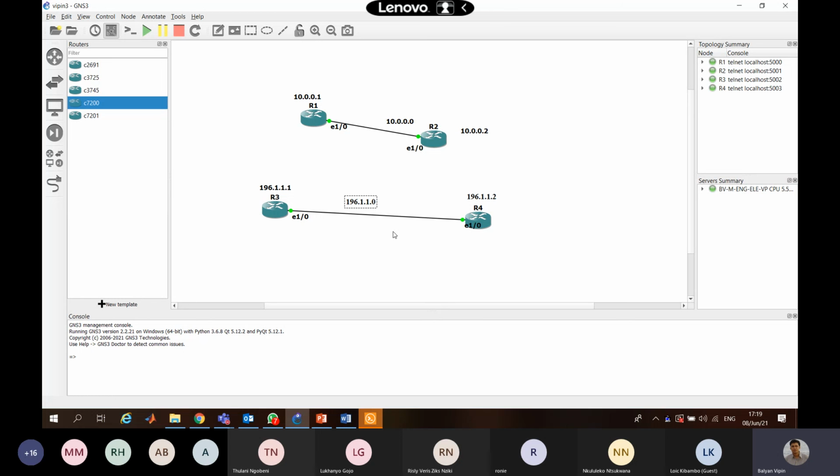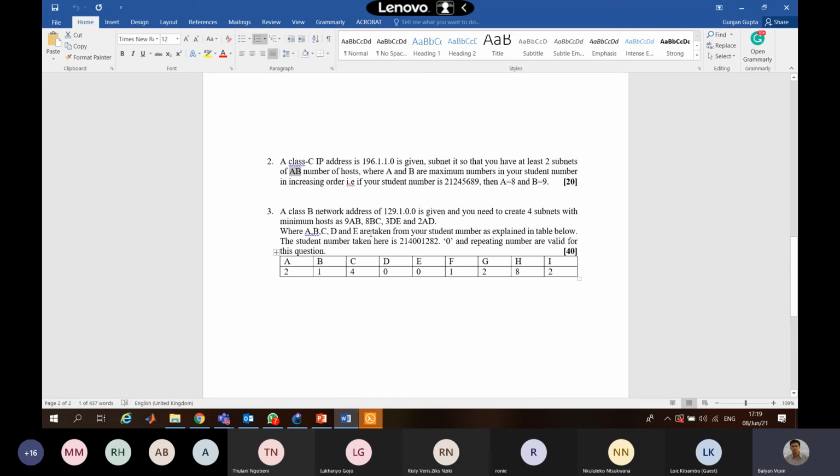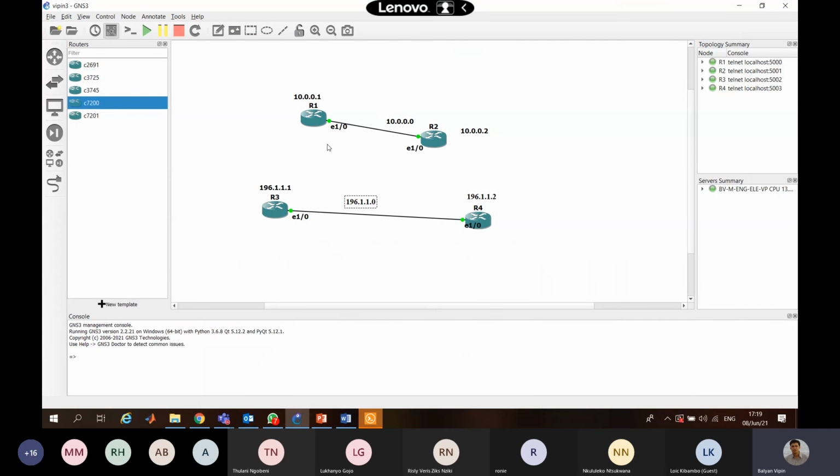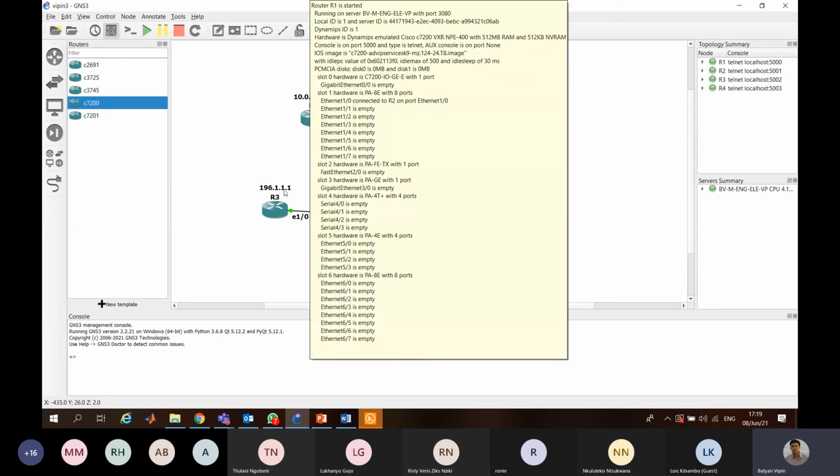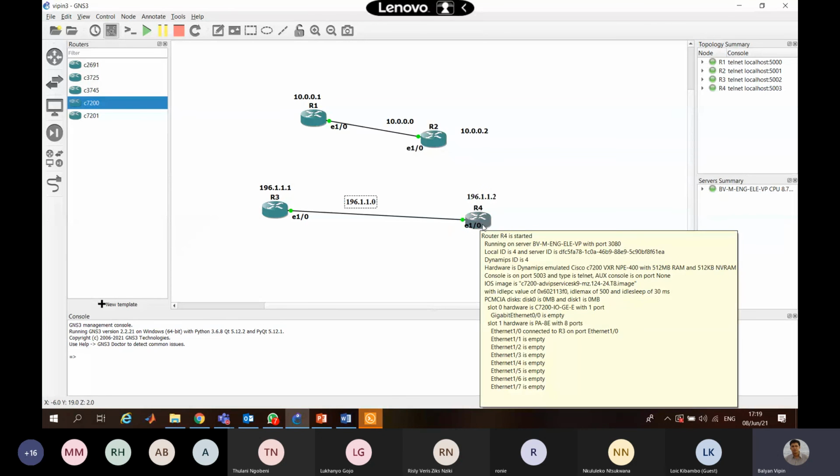In a similar way, you have to do it for question number 4. You have to create 4 routers, and you have to assume, depending upon this address, let's say one is 129.1.0.1, another one is 2, 3. So you have to assume one subnet ID between this, this, this and this, and then you have to provide the IP addresses to R2 and R4.